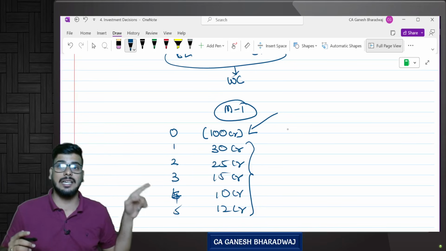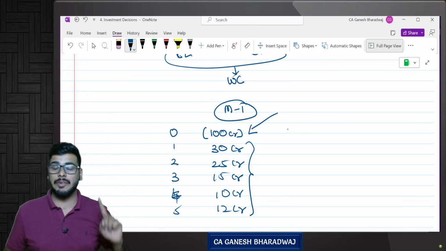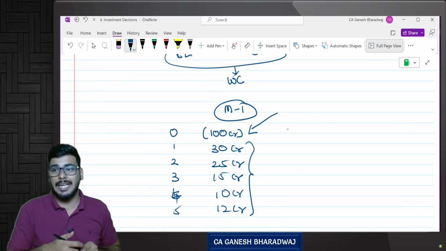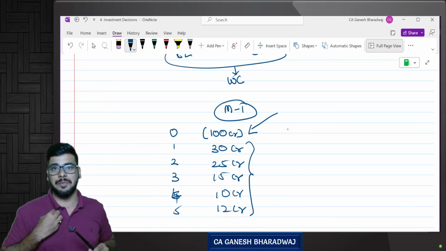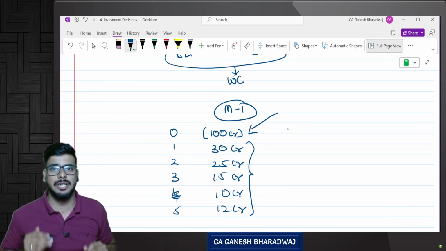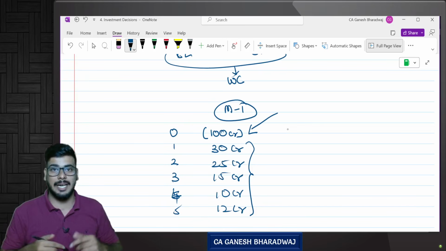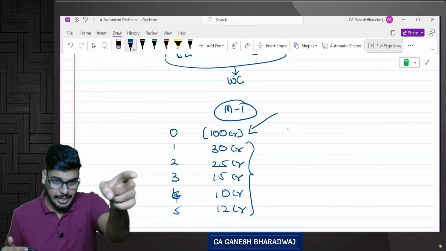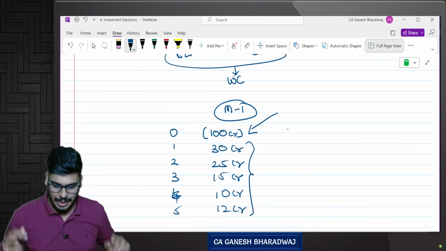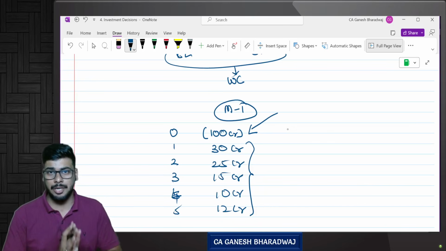This is exactly the opposite of cost of capital. There in cost of capital, what we saw is about fundraising activity. Initially, you get the funds from the investor, followed by a series of outflows. Every year, you need to pay them interest or dividend, correct? But in this case, the cash flows are reverse. Initially there will be an outflow followed by a series of inflows. Are you clear with this? That is how this entire chapter is going to look.